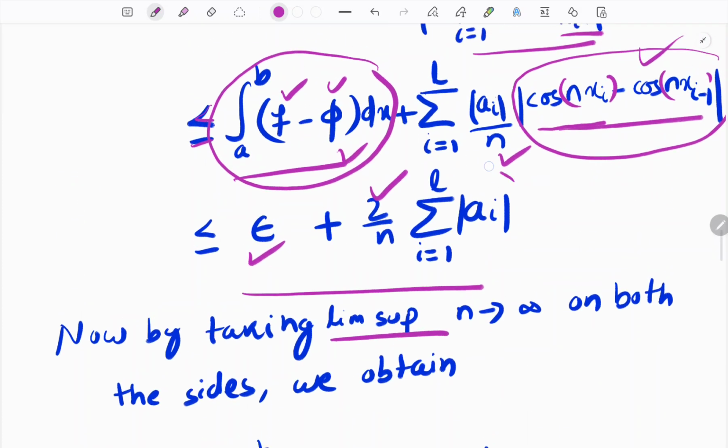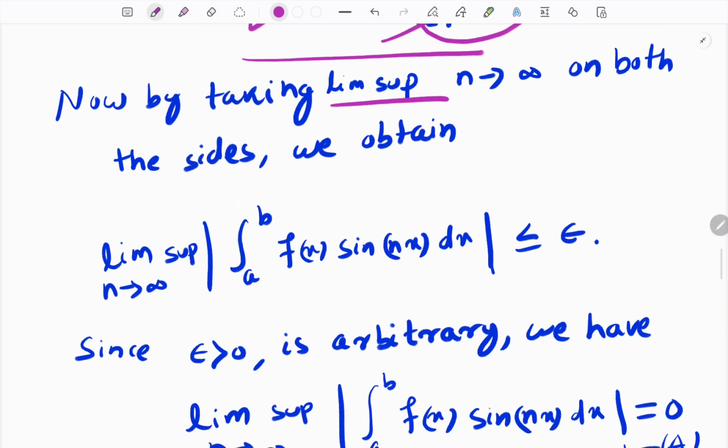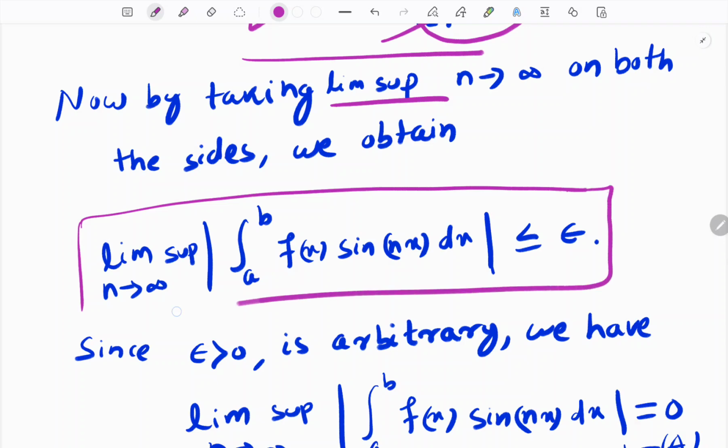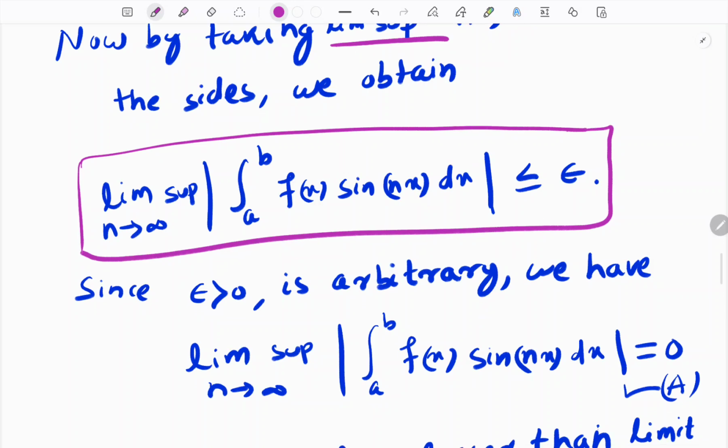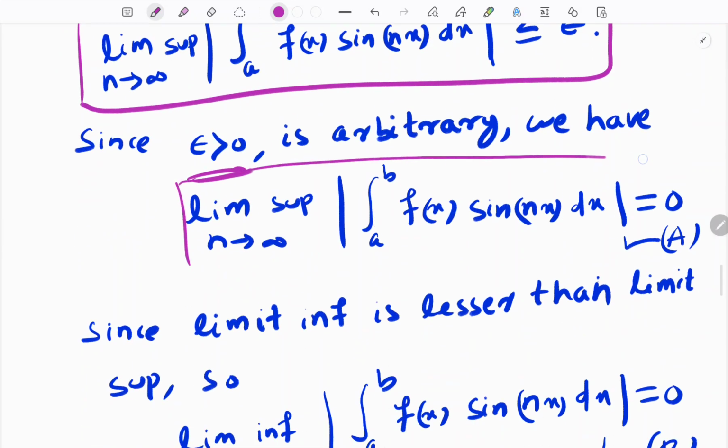This quantity is finite and independent of n, so it goes to 0, and this one also goes to 0. So the limit supremum inequality comes to this step, less than or equal to epsilon. But epsilon is in our hand and is arbitrary, so this quantity is nothing but 0.